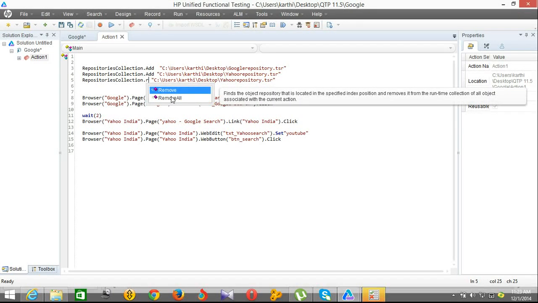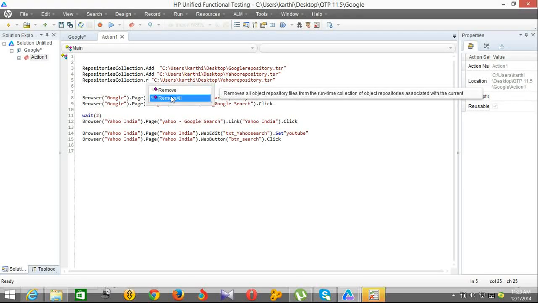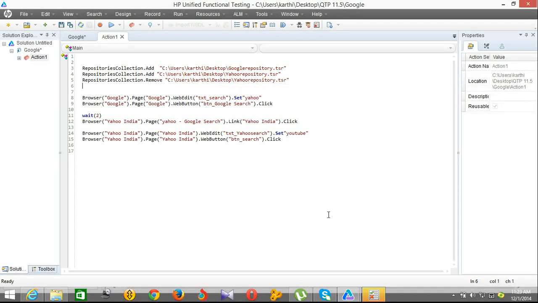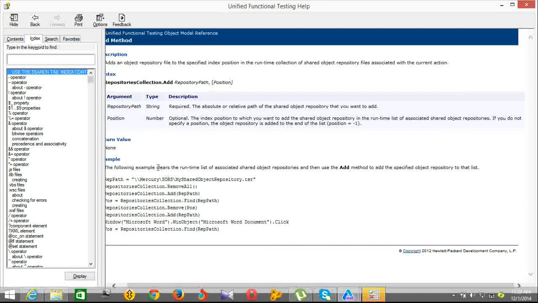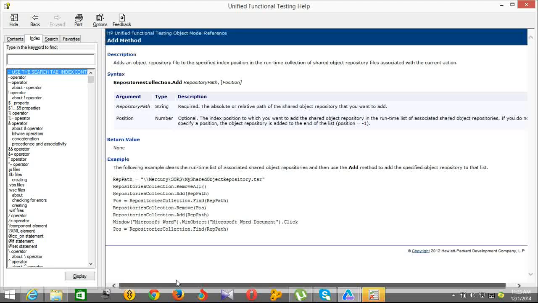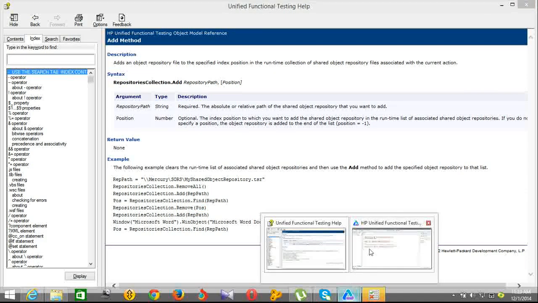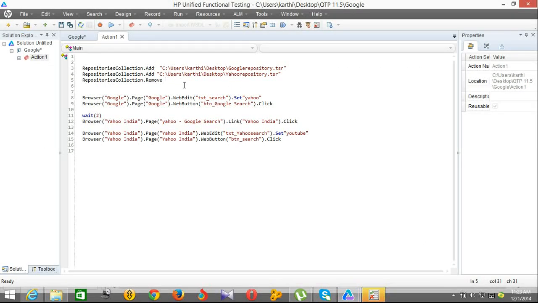Remove all, it will remove all the repositories. So I am going to remove by position. I will show you. So this is the remove. So before remove, we need to find which position the object is at.